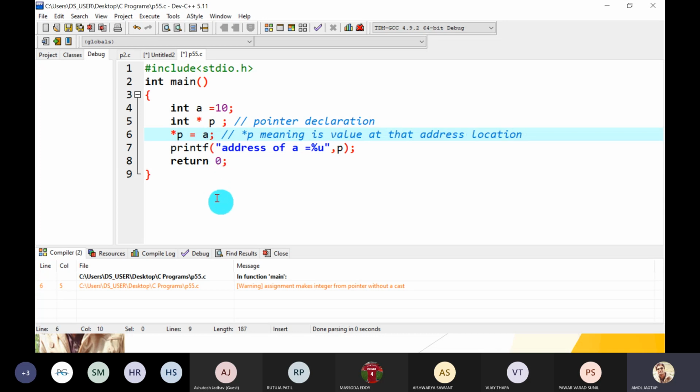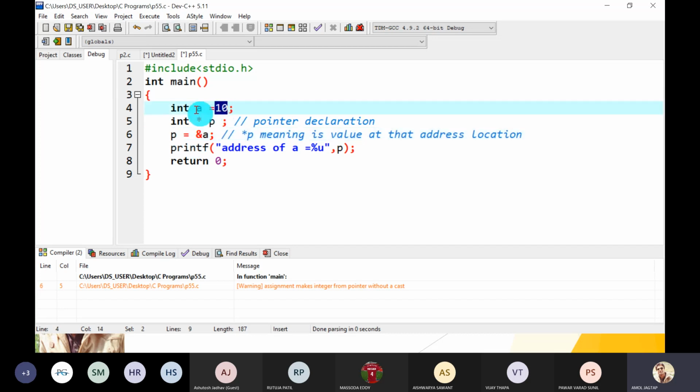We can write it like this: p is equal to address of A. Yes, it is possible, and it does not give you any warning, because address of A is an address and p is also an address. With the assignment operator, an address is always assigned to an address, and a value is assigned to a value variable.